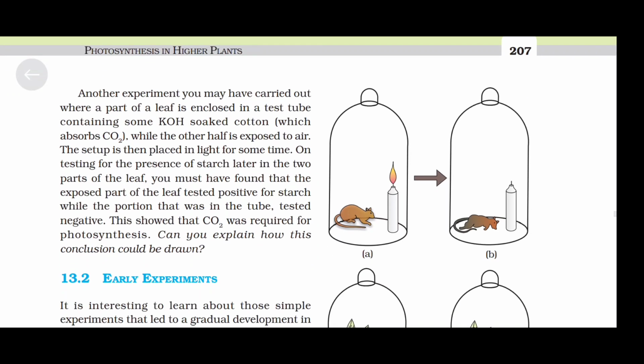Another experiment you have carried out is where a part of a leaf is enclosed in a test tube containing some KOH soaked cotton, which absorbs carbon dioxide, while the other half is exposed to air. The setup is then placed in light for some time. On testing for the presence of starch later in the two parts of the leaf, you must have found that the exposed part of the leaf tested positive for starch, while the portion that was in the tube tested negative. This showed that carbon dioxide was required for photosynthesis. Can you explain how this conclusion could be drawn?